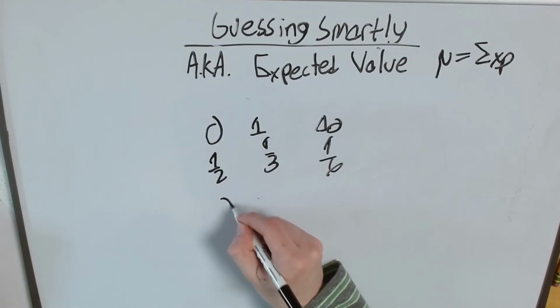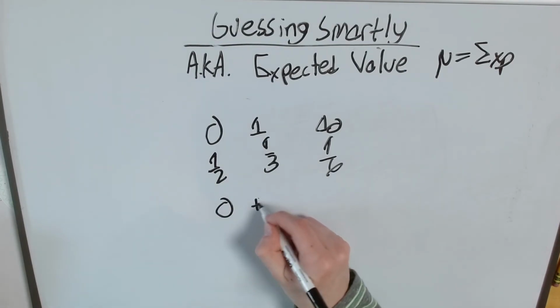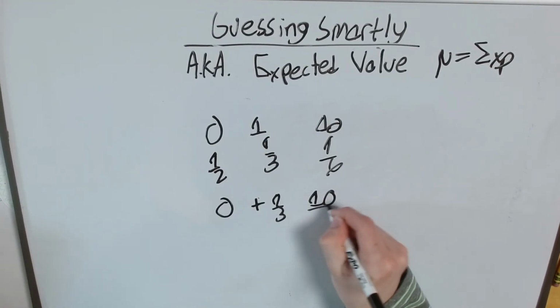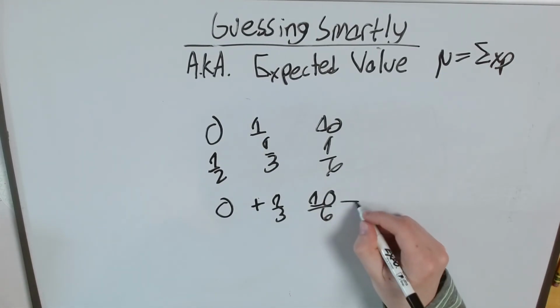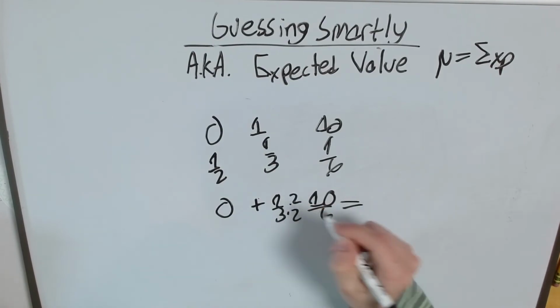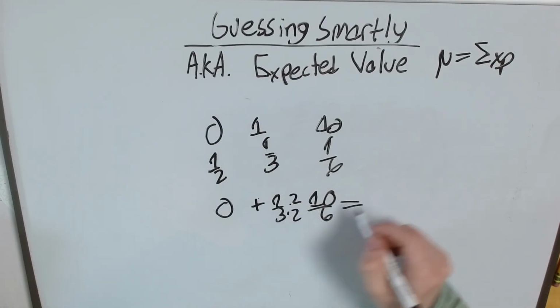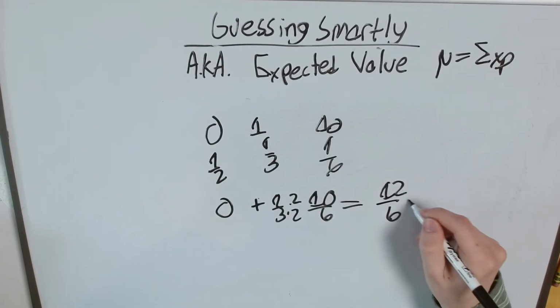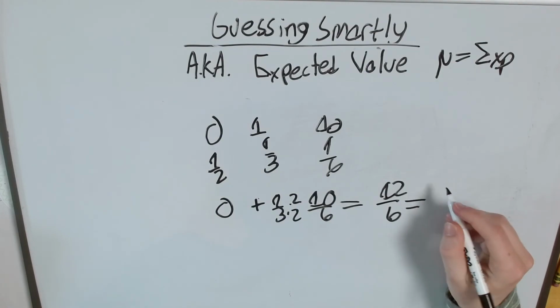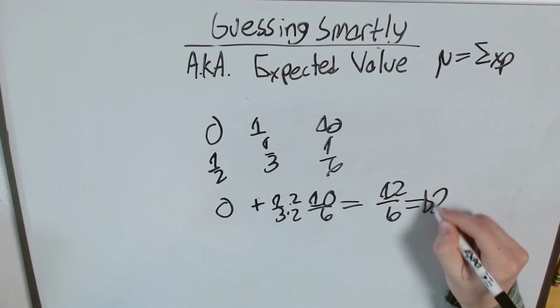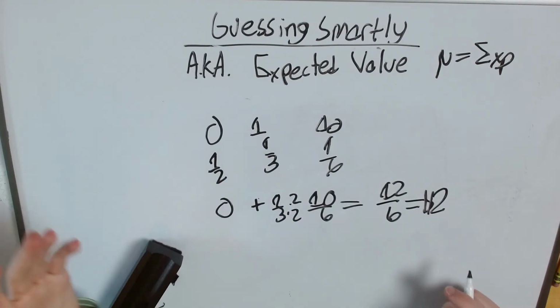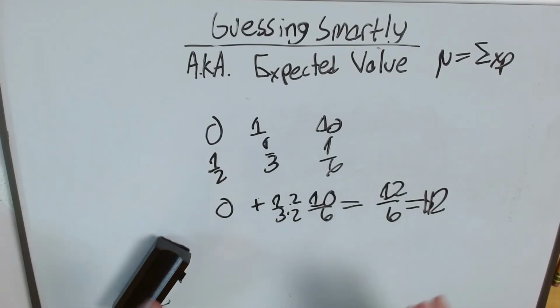0 times anything is, of course, 0. 1 times 1/3 is 1/3. 10 times 1/6 is 10/6. And let's go ahead and simplify that fraction. So I'm just going to make everything into 6 on the denominator. So that's 2 plus 10, which is 12. 12 over 6 is 2. So if I'm buying that stock for $2 or less, it's worth it. If I'm buying it for $2.50, for $5, for $10, it is not worth it.